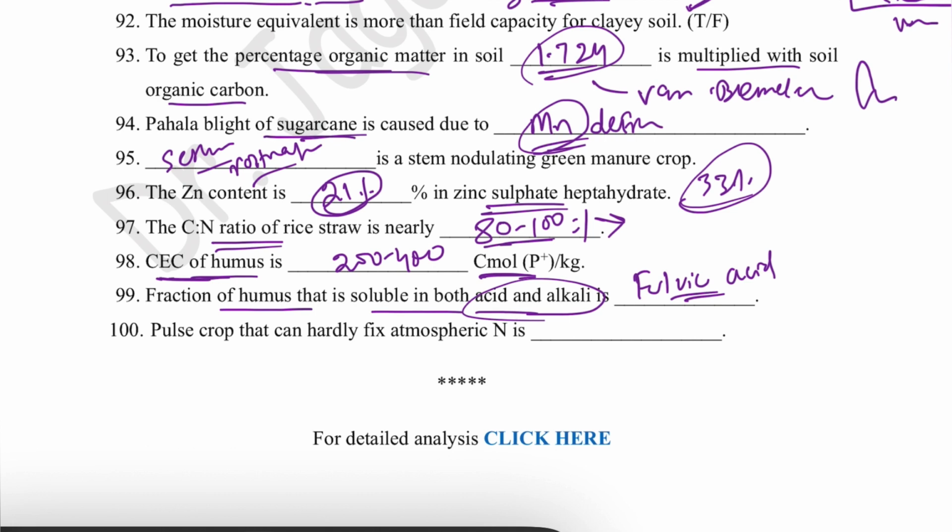Humic acid is the fraction which is soluble in alkali, and fulvic acid is the fraction which is soluble in both alkali and acid. The pulse crop that can hardly fix atmospheric nitrogen is rajma. Rajma cannot fix atmospheric nitrogen, and it requires heavy nitrogen feeding, with a nitrogen dose of 100 to 120 kg per hectare.